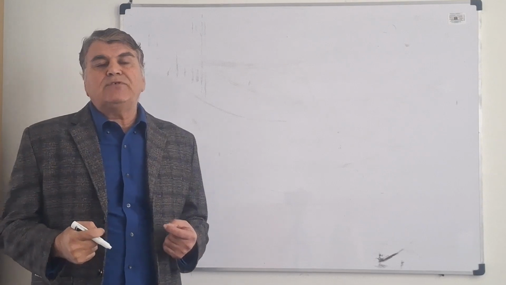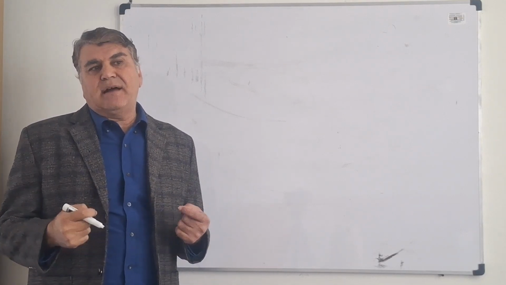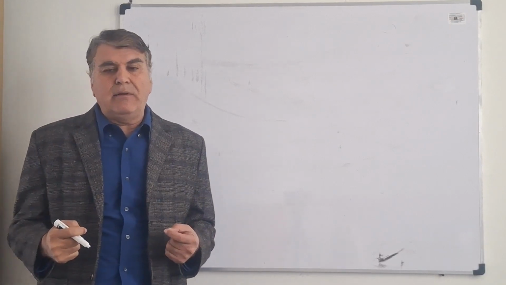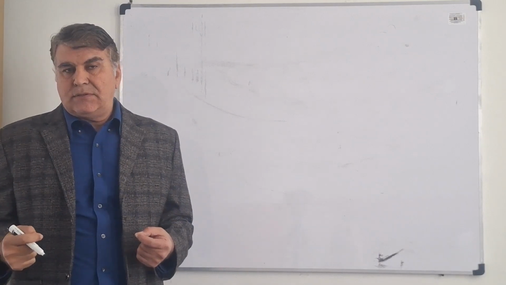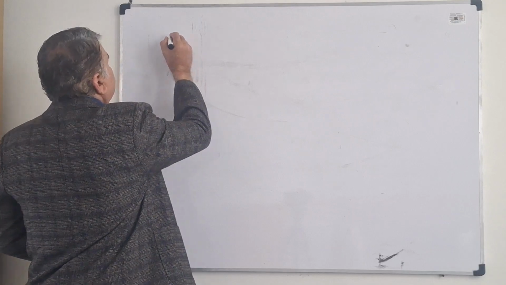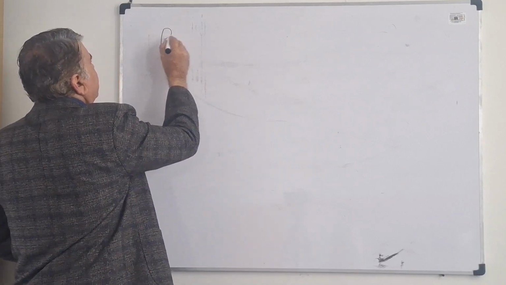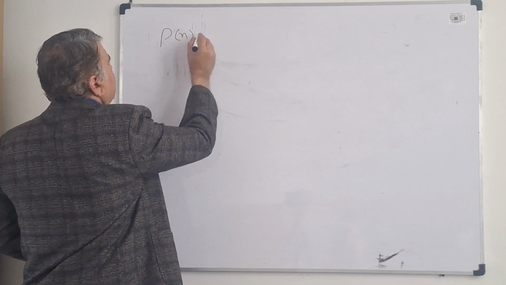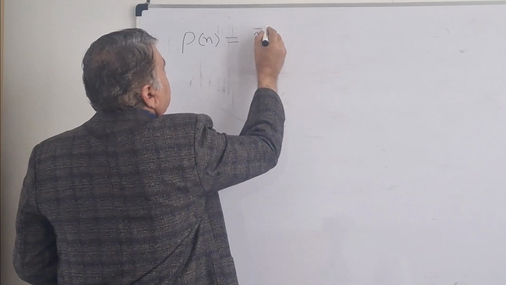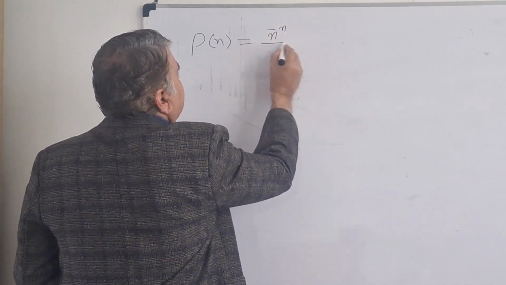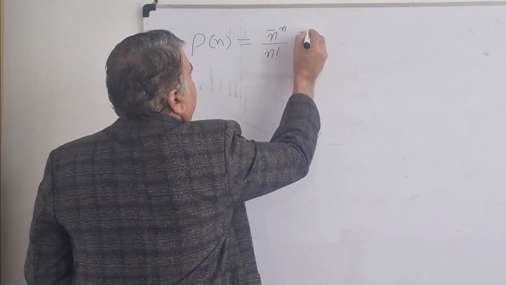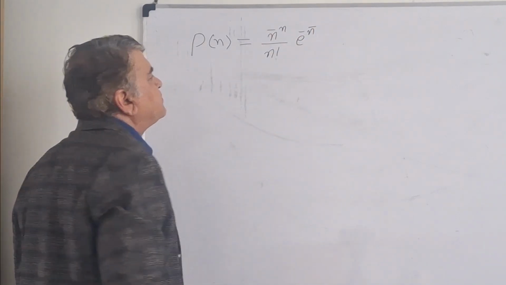In this video, I want to prove that the Poisson distribution, which describes the probability of a random variable, is normalized. That is, we know from the definition of the Poisson distribution that the probability of a random variable n equals n bar to the power n divided by n factorial, times exponent minus n bar.